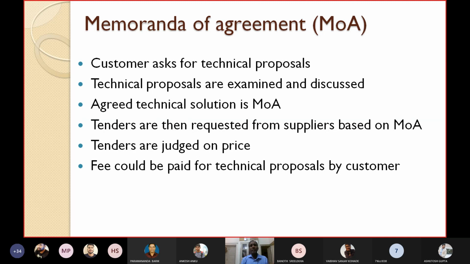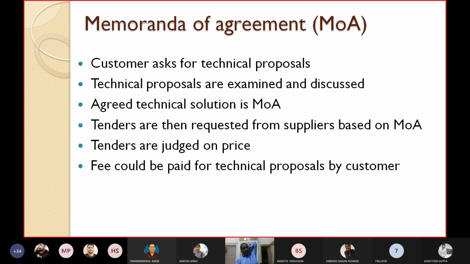The customer asks for technical proposals. The technical proposals are examined and discussed. Then all the points are agreed. The agreed technical solution is the MOA, and the tenders are published after the MOA. Then tenders are requested from suppliers based on the MOA. So the tenders are judged on price.